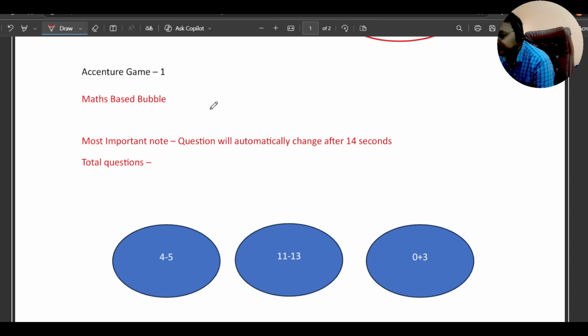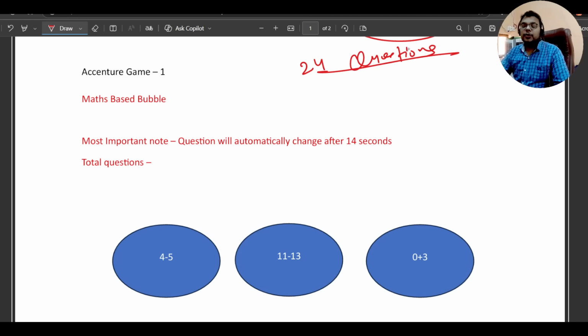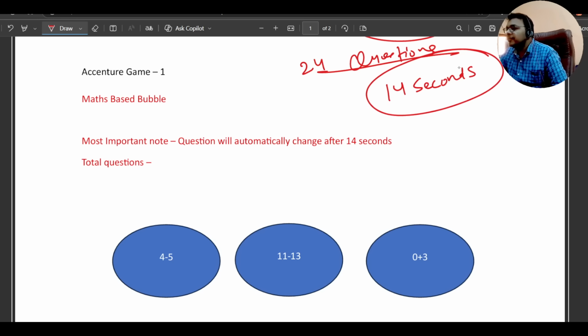Let's start with our game 1. Game 1 is a maths based bubble game. Now, what is the catching part? You will be getting a total of 24 questions for this one. The main catch is, if you do not solve a problem, it will redirect to another problem in 14 seconds. So there will be a timer of 14 seconds.